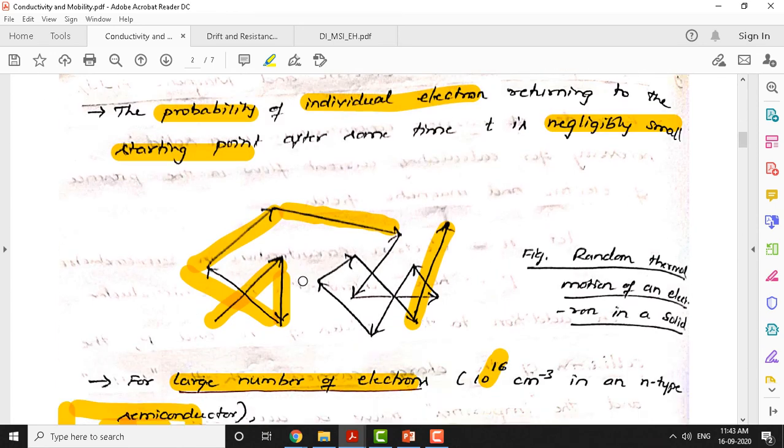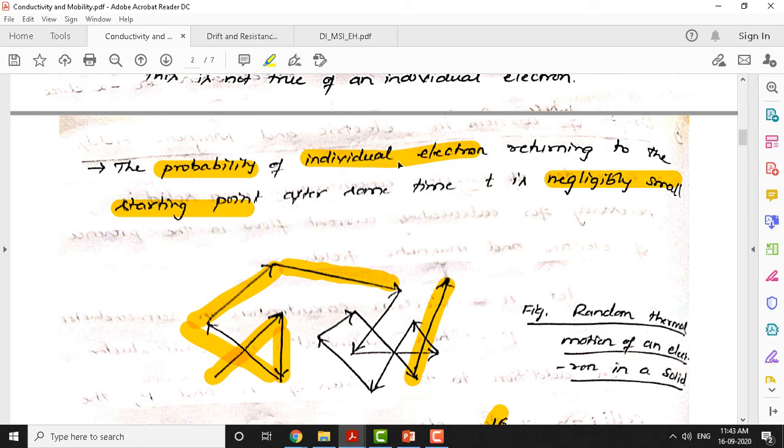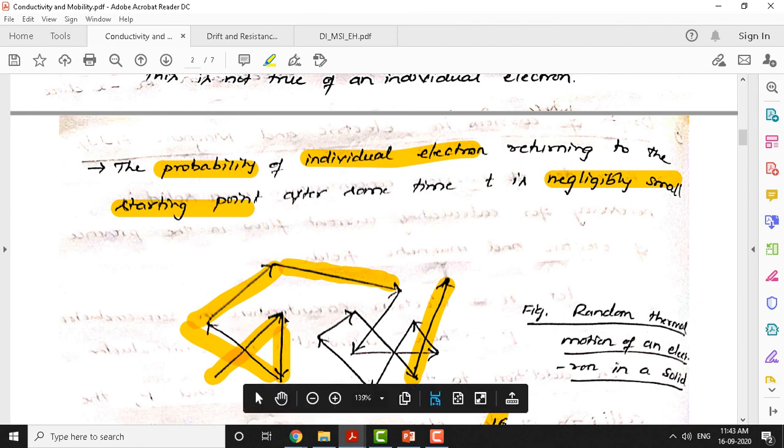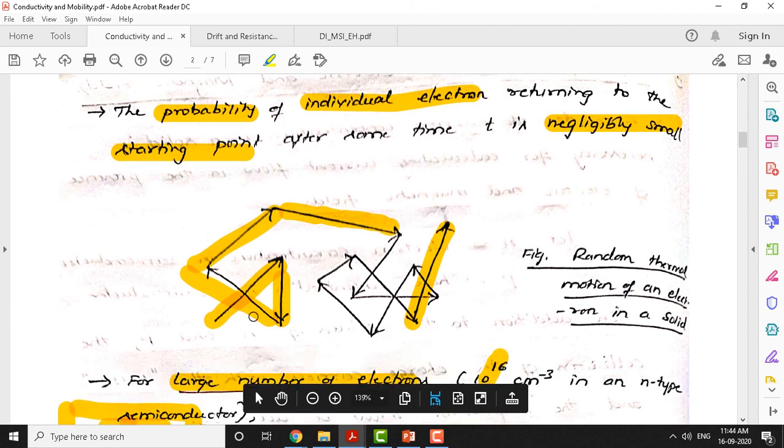Consider an individual electron that starts at this position, and it may hit a silicon atom and change its direction, then go here and hit another lattice atom and change its direction again. If you observe this entire picture, the net motion of an individual electron is very, very small, negligibly small.